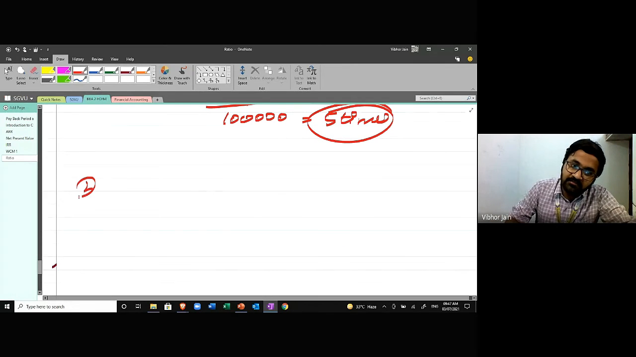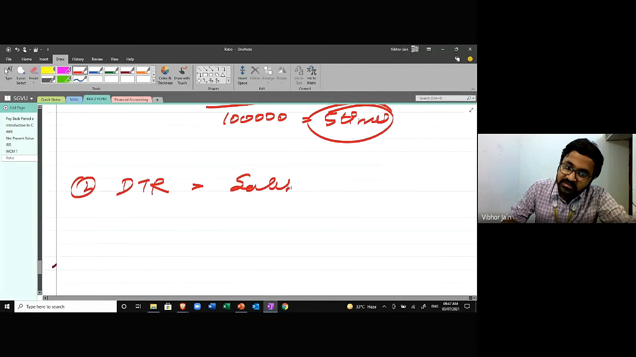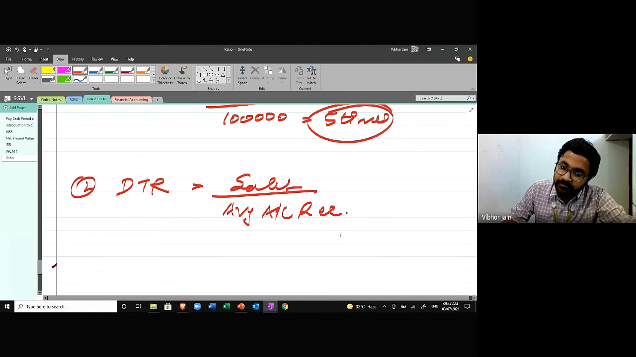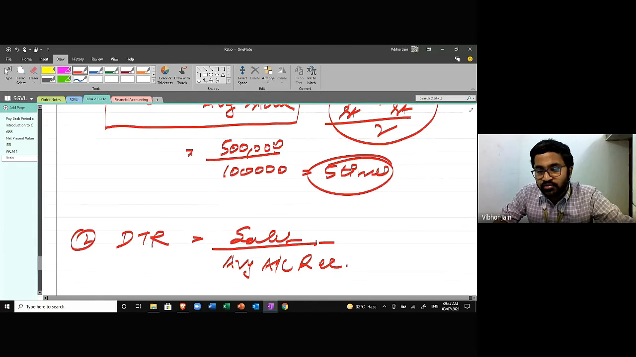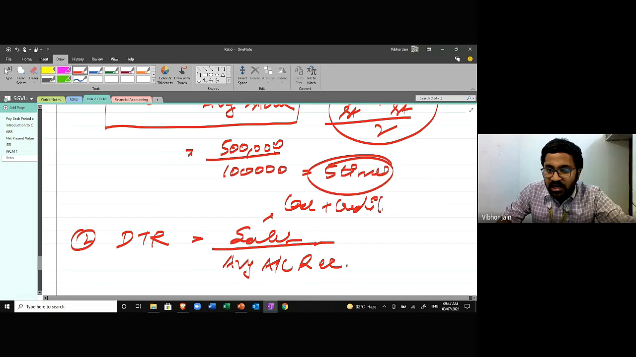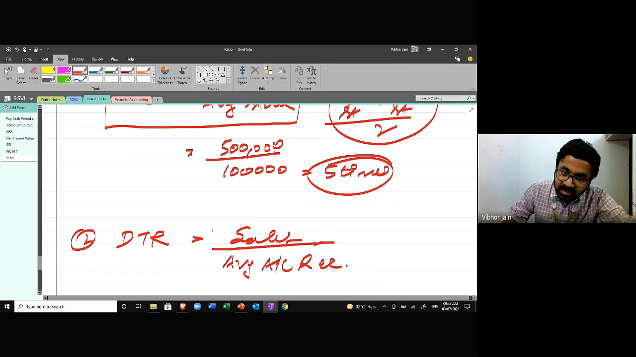Okay. Second, if I talk about debtor turnover ratio, the formula would be again sales upon average account receivable. Okay, same formula, the concept is same. But now sales include cash as well as credit sales. But I'll not take cash sales into account. Why not? Because debtors are not generated from cash sales. So therefore, we are going to use credit sales for calculation of debtor turnover ratio.